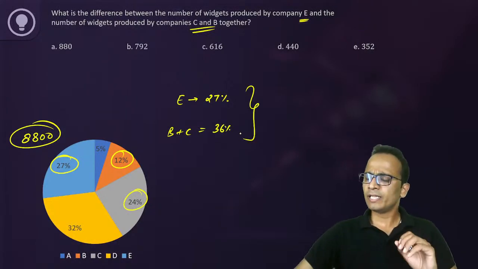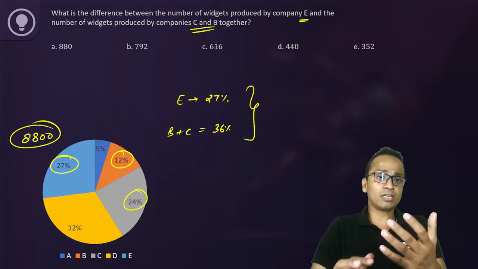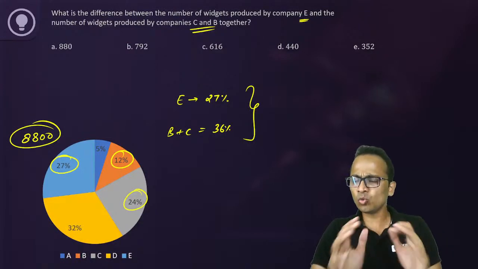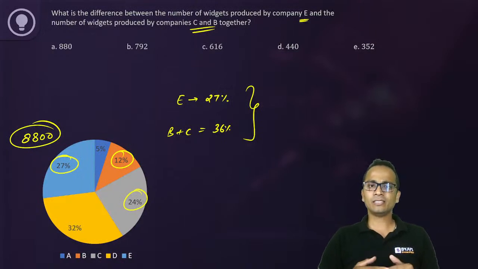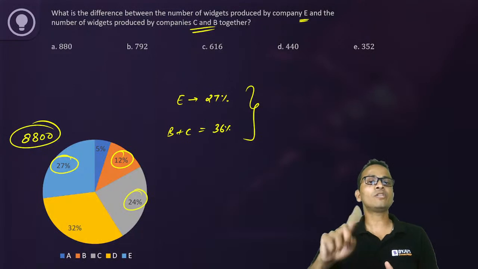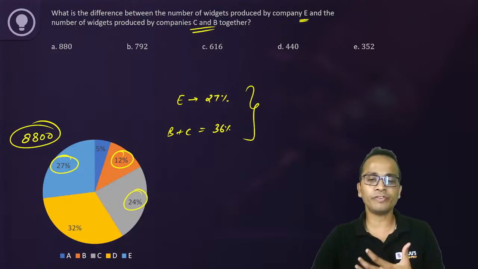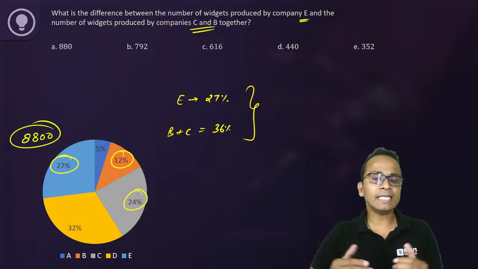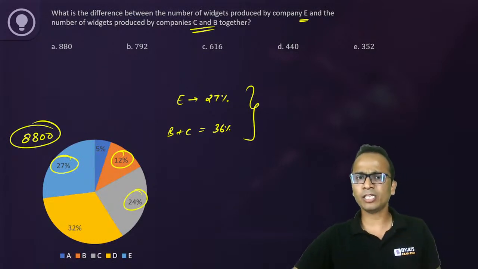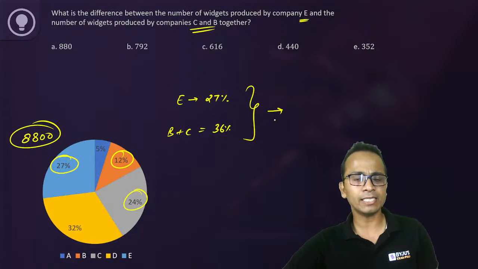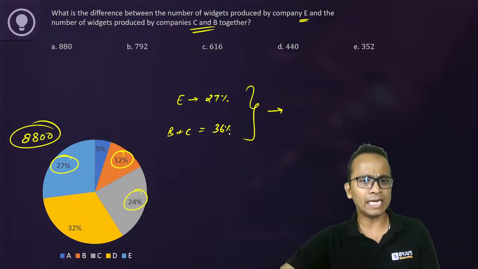Now, there are two ways of going further. You can either calculate the separate values for these two. So you can calculate 27% of 8800 and 36% of 8800 separately and then calculate the difference. Otherwise, you can calculate the difference at this point between 27 and 36.